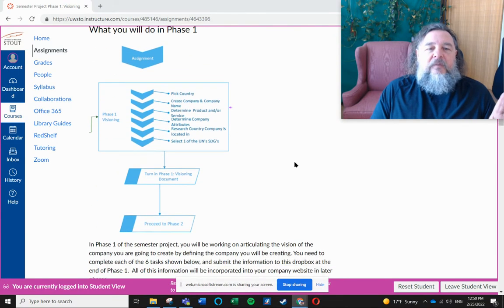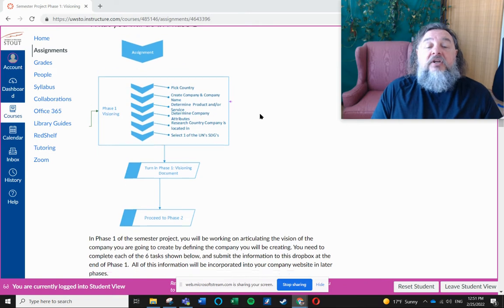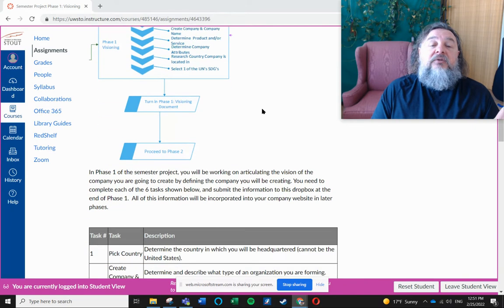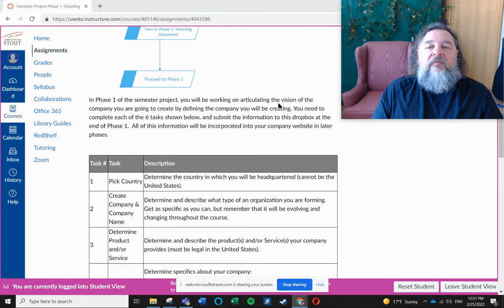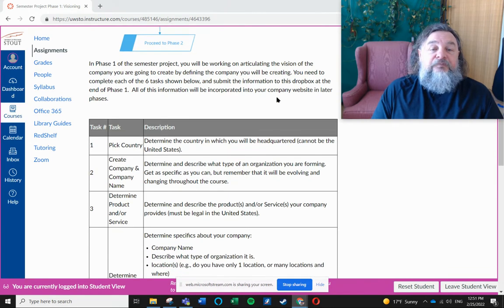And from the process document, there's videos about that. This is the step that we're in. We're in phase one visioning. And what you're going to do is pick a country. You're going to create a company and a company name. You're going to determine the product and the service. You're going to determine the company attributes. You're going to research the country the company is located in, and you're going to select one of the UN Sustainable Development Goals. So there's more information about this down lower.